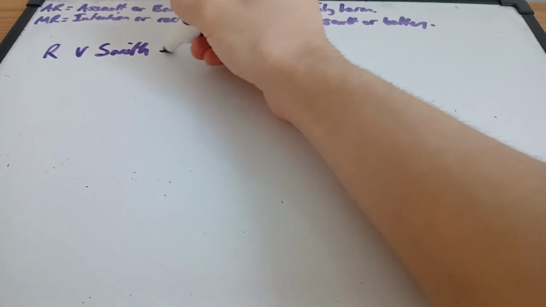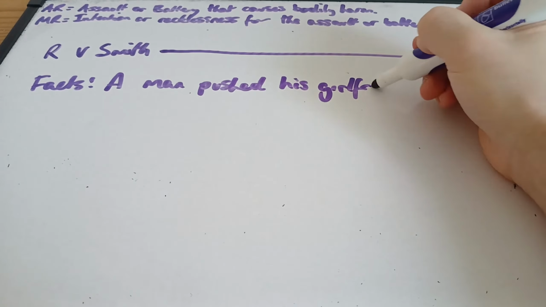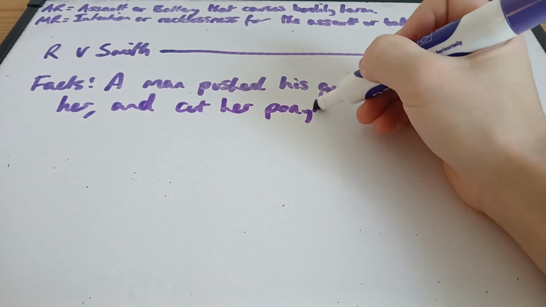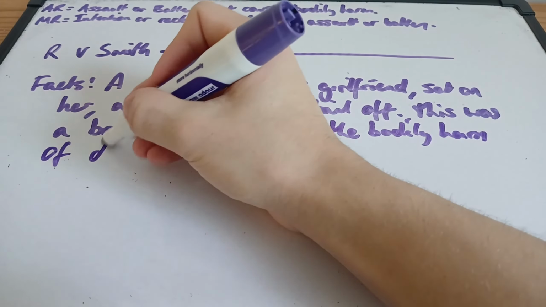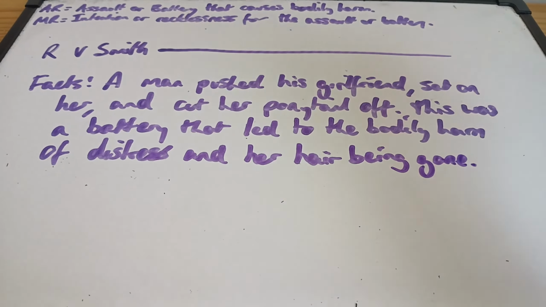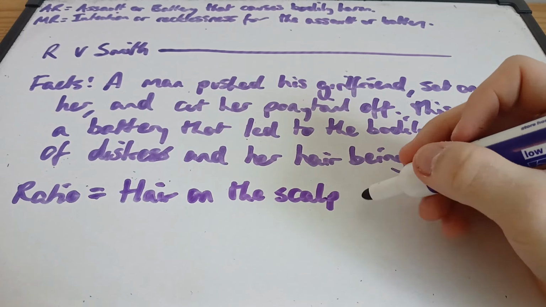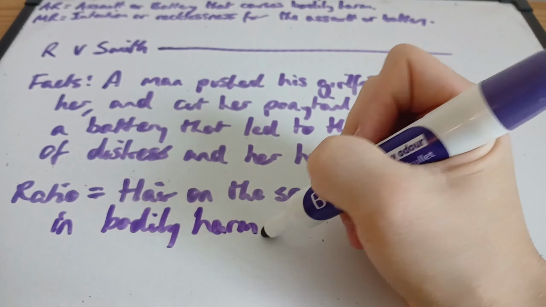In R versus Smith, a man pushed his girlfriend, sat on her, and cut her ponytail off. This was a battery that led to the bodily harm of distress and her hair being gone. And the key point of this case is that cutting off hair on the scalp is included in bodily harm.